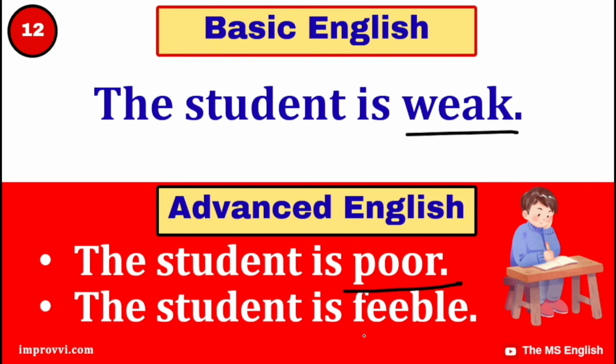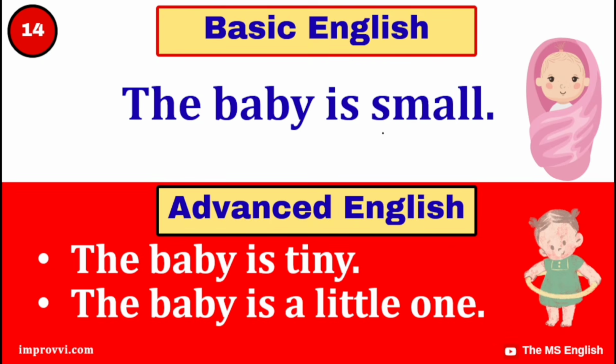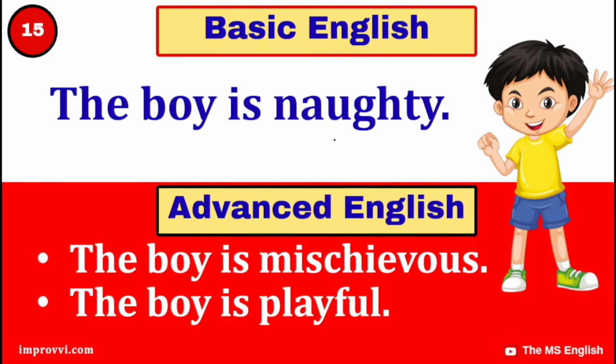The student is feeble. The baby is cute. The baby is adorable. The baby is lovable. The baby is small. The baby is tiny. The baby is a little one. The boy is naughty. The boy is mischievous.